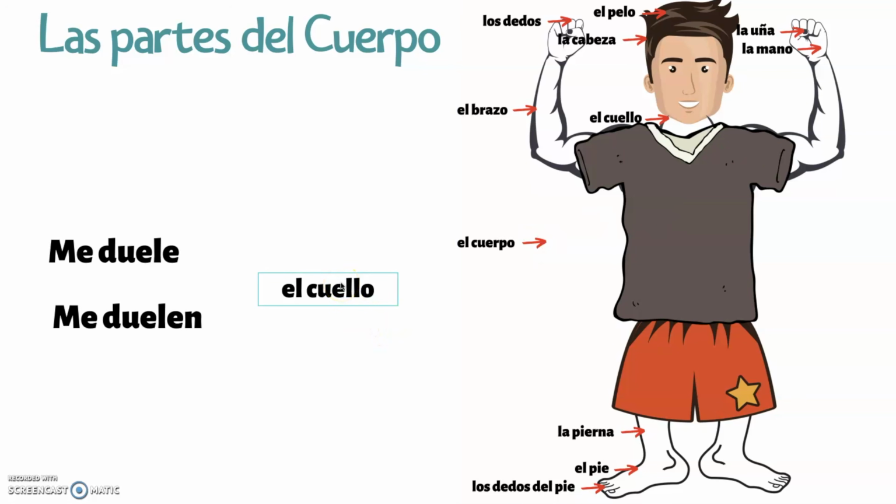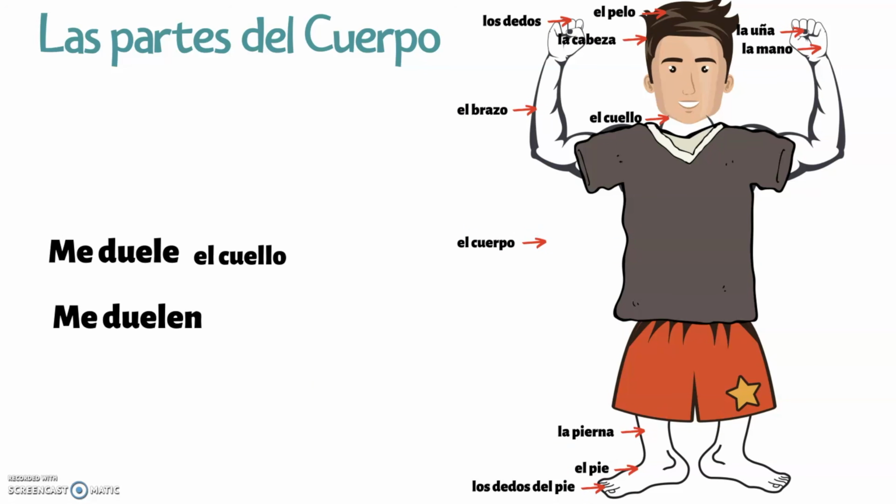Think about it. Piensa. Muy bien. Me duele el cuello. You now know how to use the verb doler to talk about the face, if something hurts on your face, la cara, and also if something hurts on your cuerpo, your entire body.